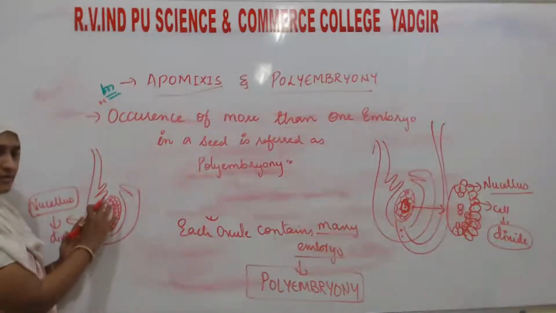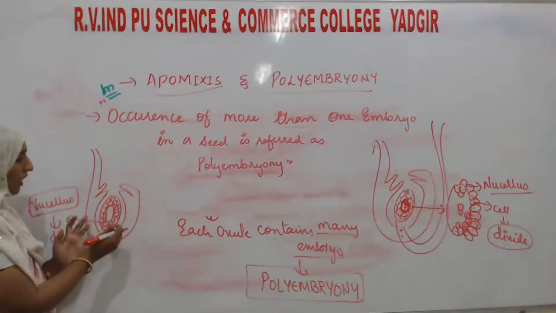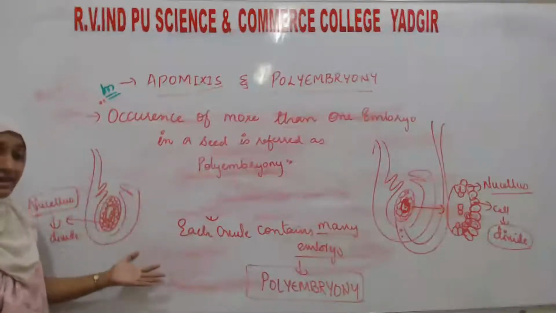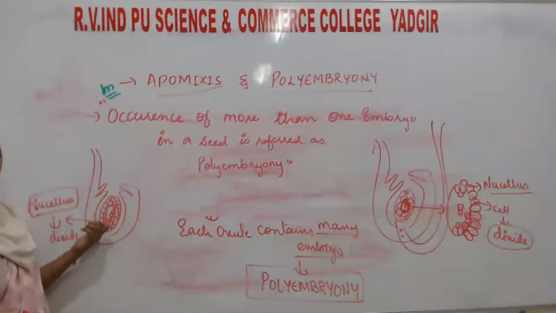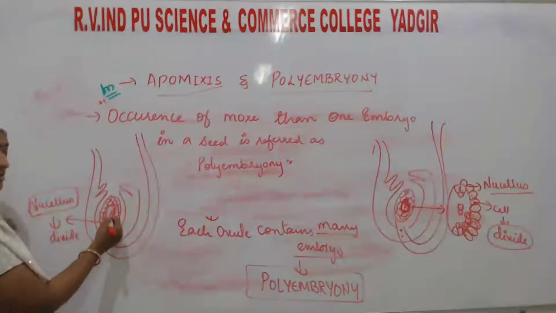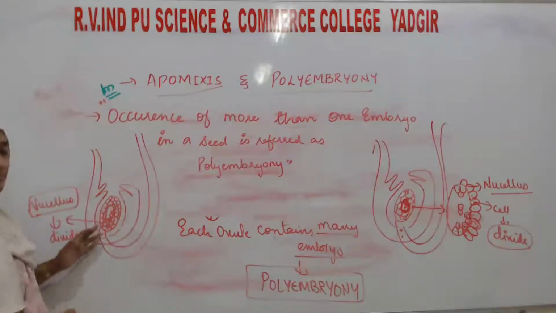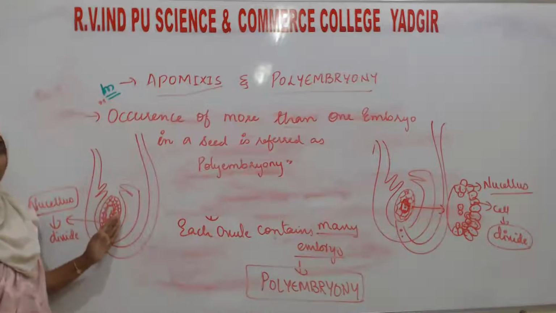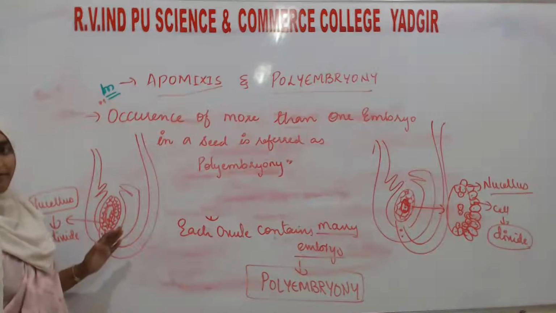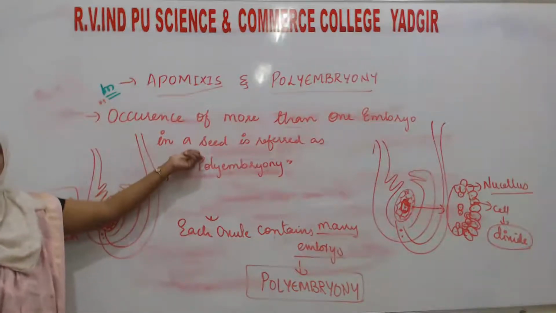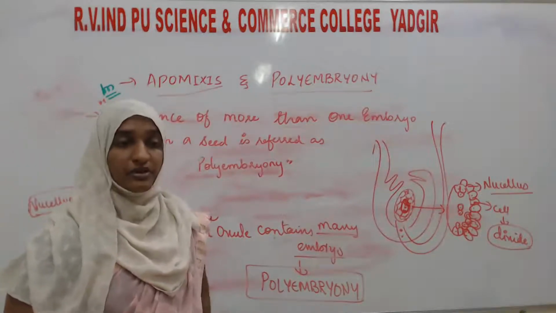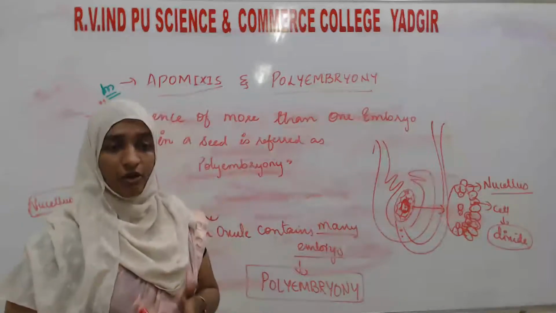Already it is totally packed, so the cells will start to enter into the embryo sac. Except for the 8 cells, these cells will also enter into the embryo sac. When fertilization time comes, the male gamete will go and fuse with the nuclear cells. In that case, many embryos are going to develop in a particular ovule or seed, and that process is known as polyembryony. Apomixis means development of seed without fertilization.